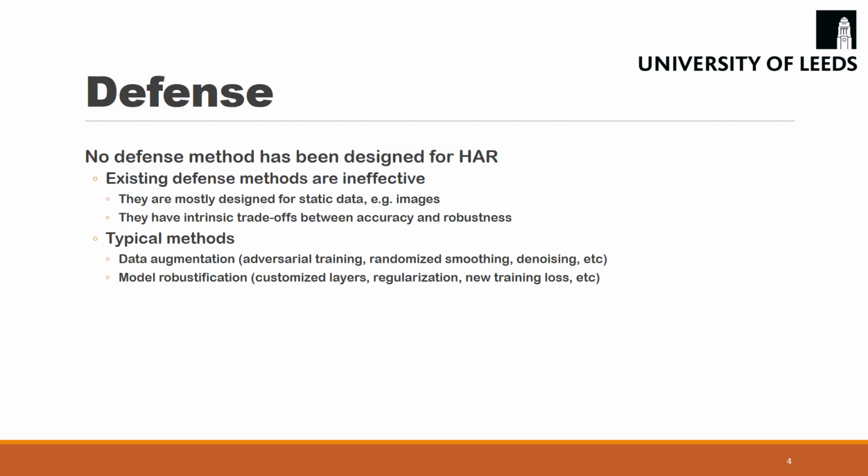While the danger of human activity classifiers has been identified, the defense is largely unexplored. Existing methods include data augmentation and model robustification. However, most of them are designed for static data and suffer from the trade-off between accuracy and robustness.